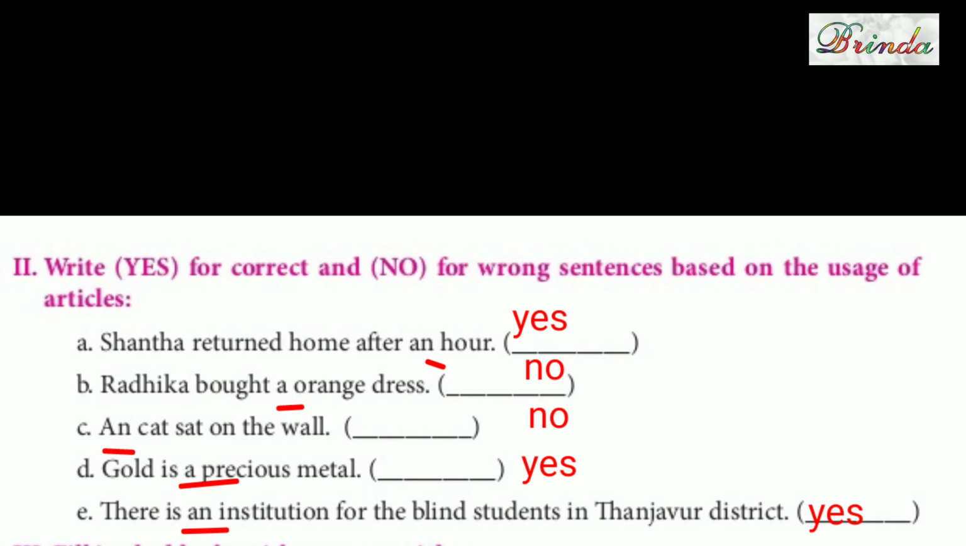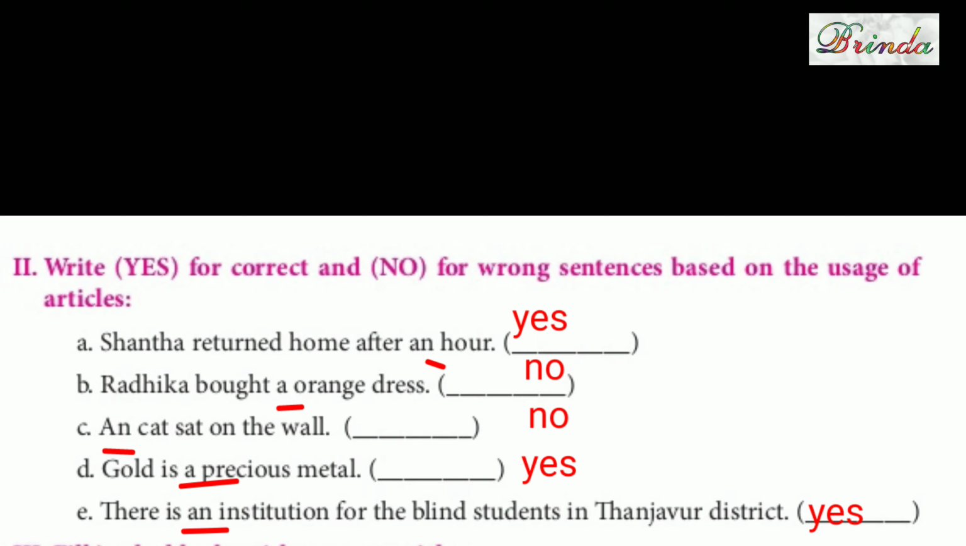Second one, Radhika bought a orange dress. So will "a orange dress" come? No. An orange dress is correct. So this is no. Next one, C. An cat sat on the wall. Will "an cat" come? No. So "a cat sat" is correct. So that is wrong. Gold is a precious metal. So here it is correct.